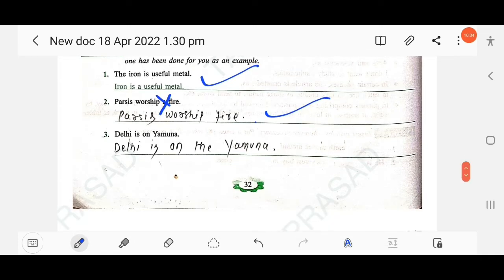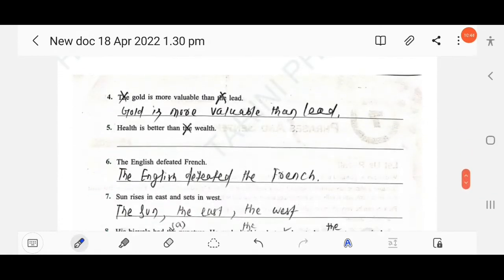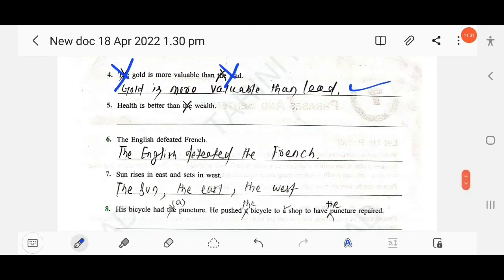Then next, Delhi is on the Yamuna. So before the name of a river, Ganga, Yamuna, the Yamuna, the Mahanadi, you should use the definite article "the" before Yamuna. The next, the gold is more valuable than the lead. So as we have already discussed, no article should be used before a material noun. So you just have to cross the two definite articles "the". You have to write gold is more valuable than lead. Then next, health is better than the wealth. So just cross the definite article here. Health is better than wealth.